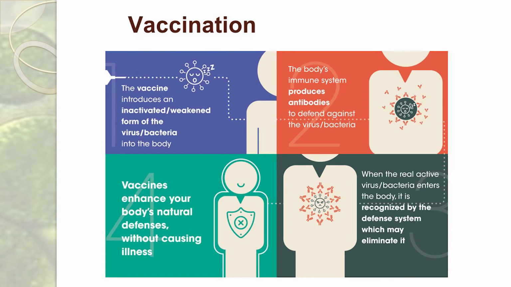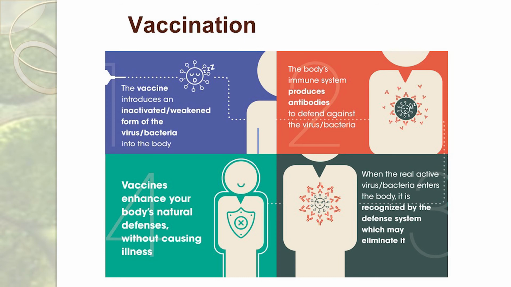Now what does our body do? Our body's immune system produces antibodies to defeat the viruses which are inserted in our body. Although they are in weakened form, our body identifies them, and when it does, it produces antibodies and defeats the viruses or bacteria.